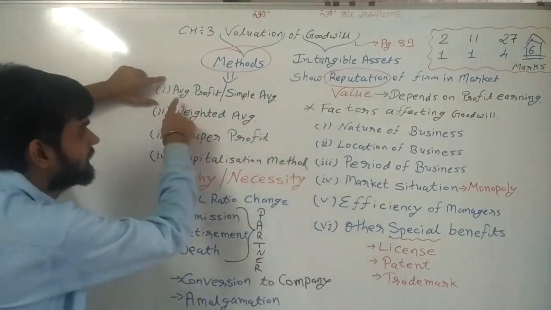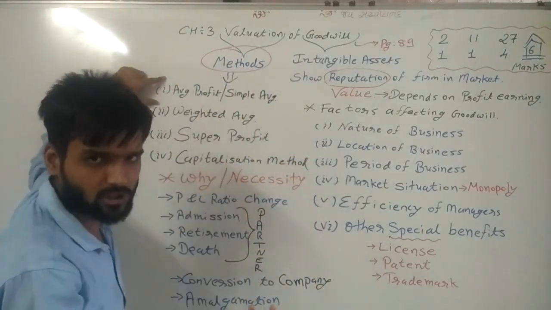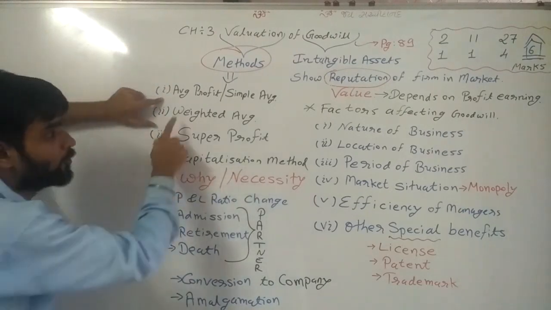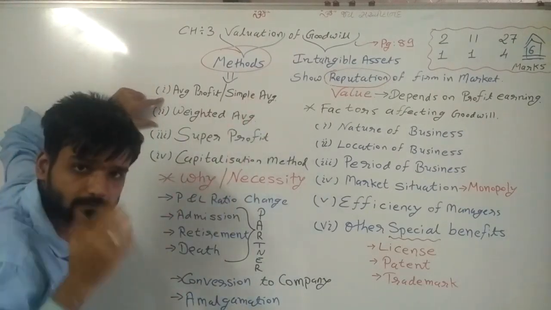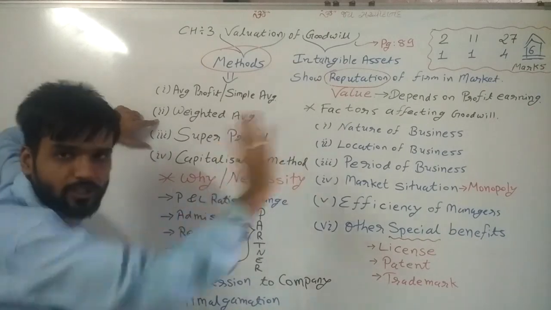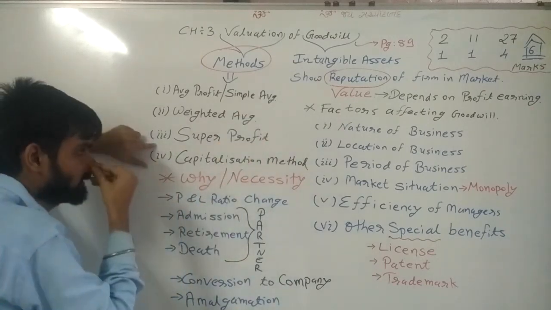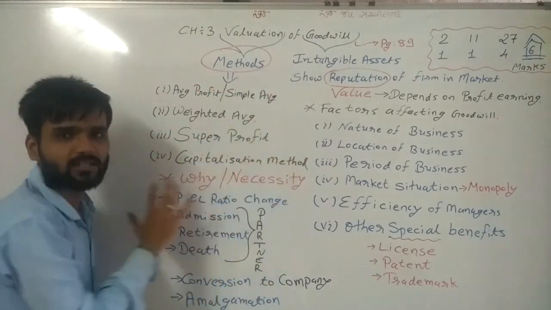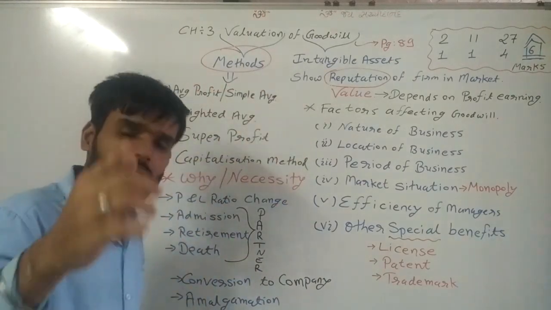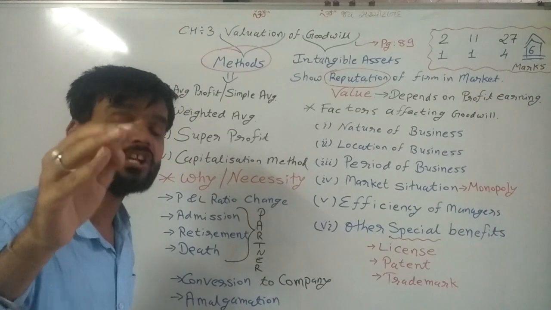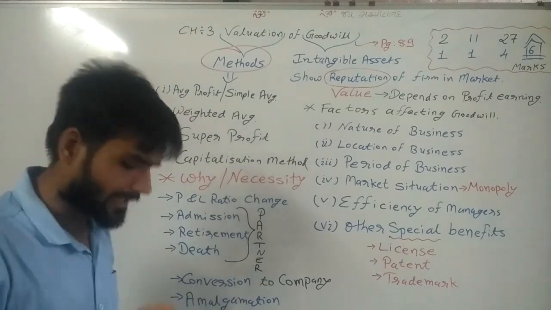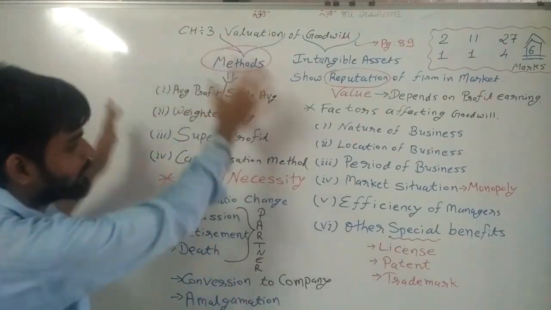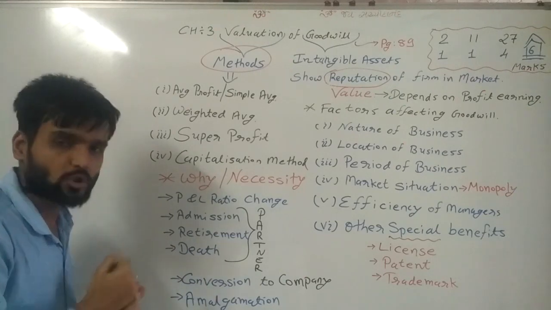So the first method is average profit or simple average profit method. Second, weighted average profit method. Third, super profit method. And fourth, capitalization method. These are the 4 methods which you will learn in detail, and you will do the calculation of sums of this type of methods. So we will see later.